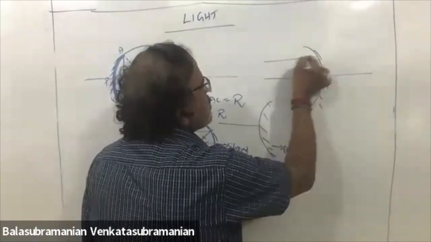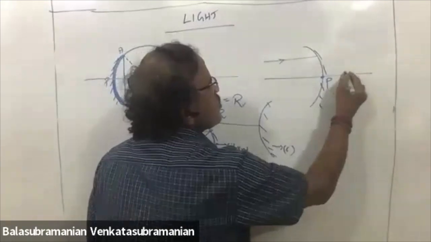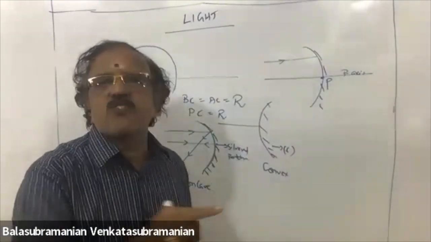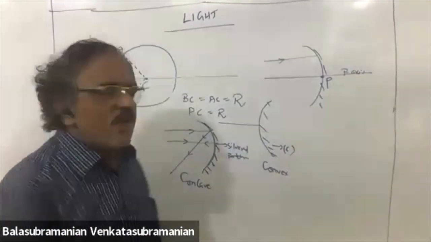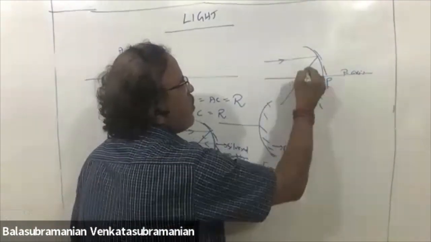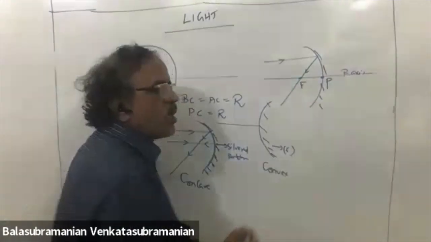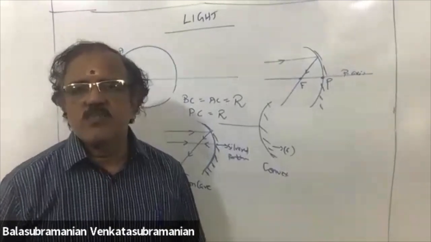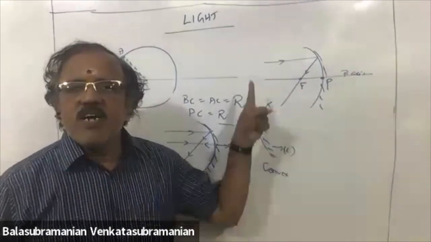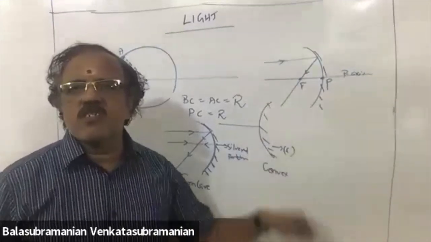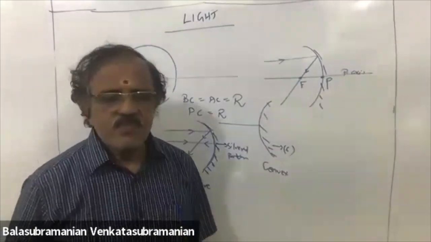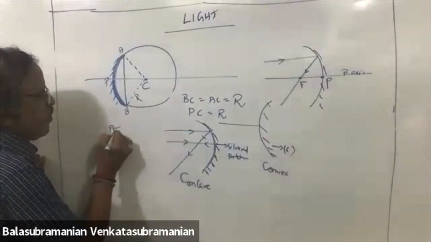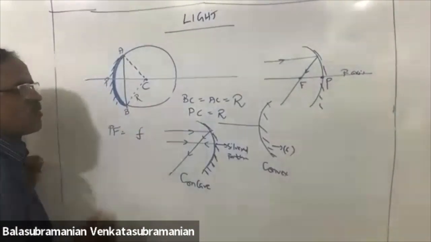Any ray passing parallel to the principal axis, after reflection passes through a point that is called principal focus, capital F. After reflection, it passes through the focus F. The distance PF, we call it focal length.